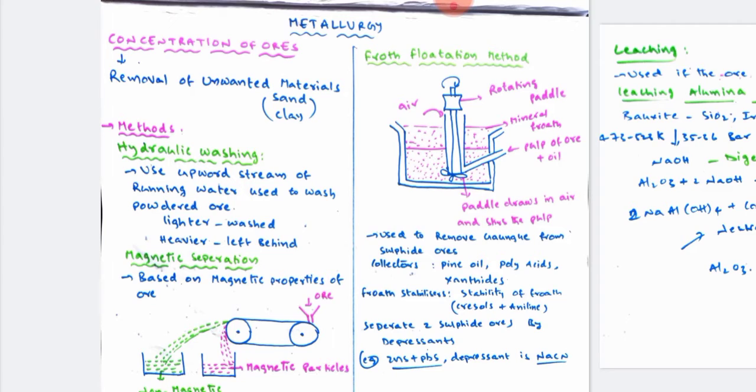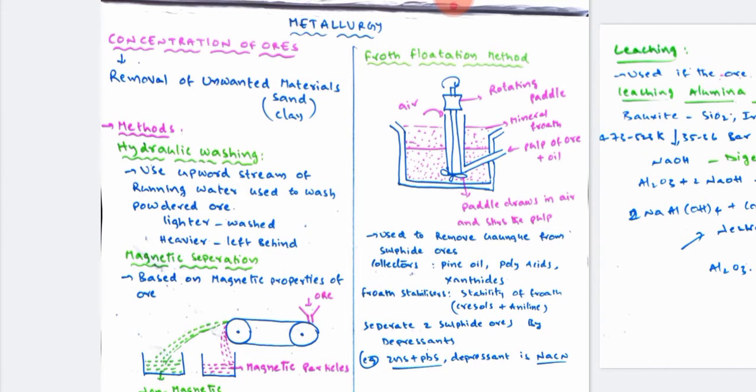One is concentration. So three methods we have discussed here. In hydraulic washing, by using moving water, we can separate all the impurities. In magnetic separation, depending upon the magnetic property of impurities, we separate magnetic and non-magnetic impurities. And by using the froth flotation method, we separate the gangue from the sulfide ores. So only sulfide ores are separated by the froth flotation process, by using collectors and stabilizers. And in case of zinc sulfide and lead sulfide, we use sodium cyanide.